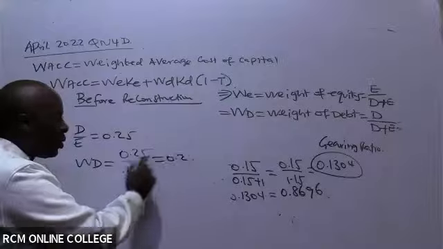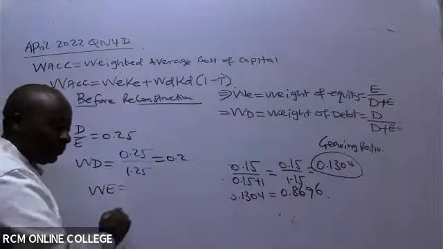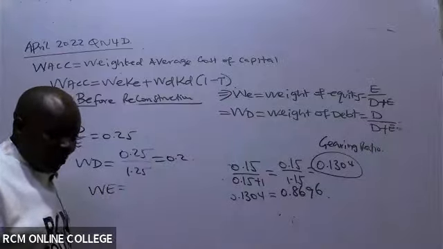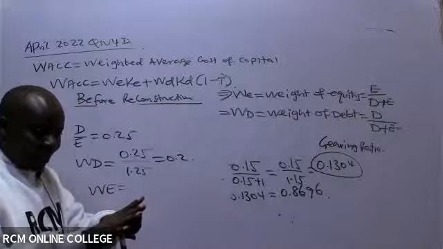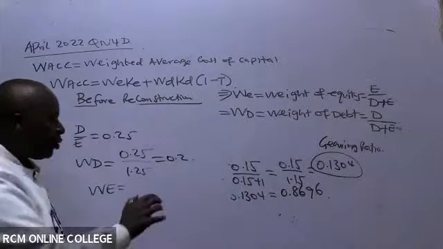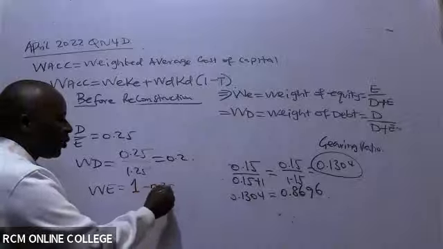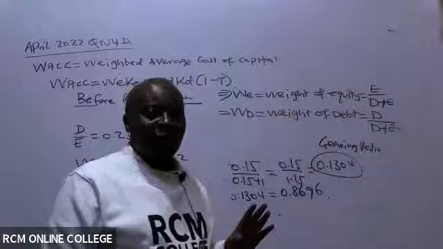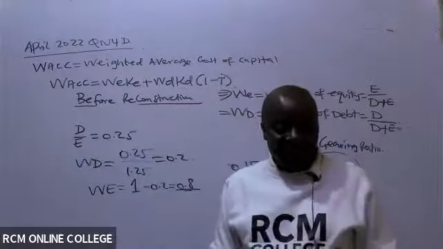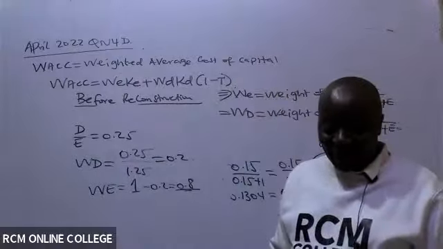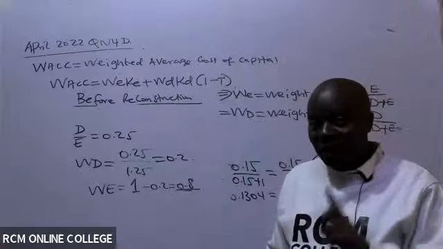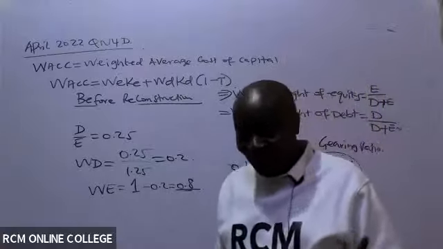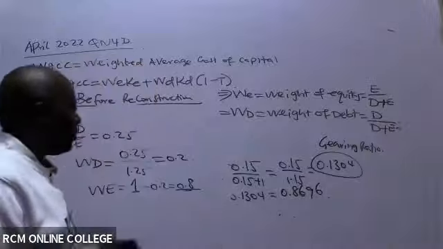Now, having gotten 0.2, what do you think will be the weight of equity? Because the two must always add up to 1, isn't it? So the weight of equity will be 1 minus 0.2, which is 0.8. Is that clear, ladies and gentlemen? Don't let me down, because this will always be tested. That concept of gearing will always be tested.